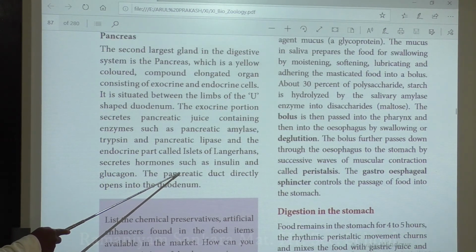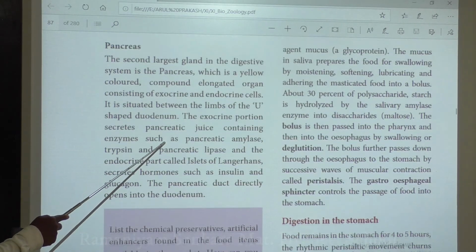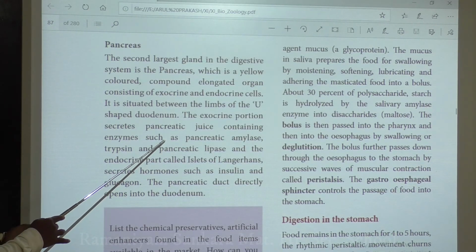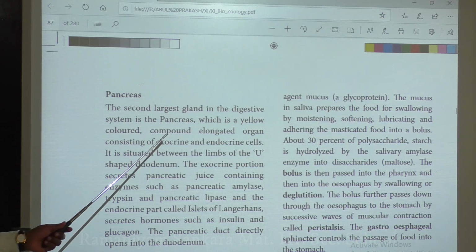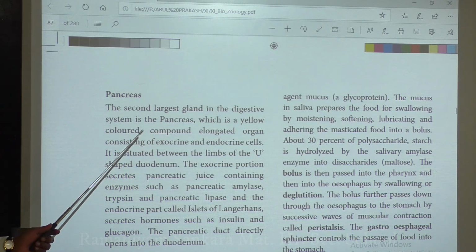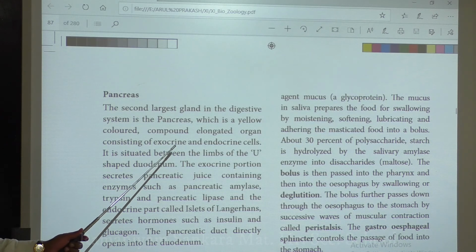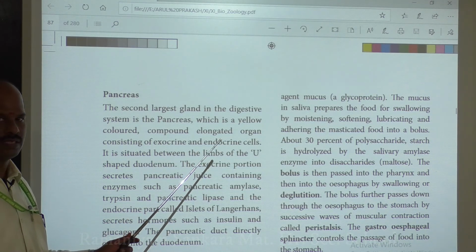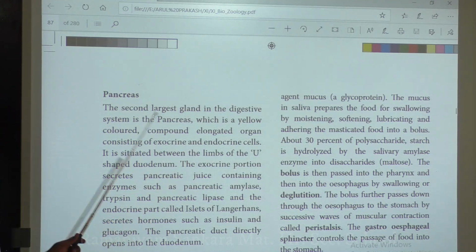The pancreas can produce exocrine and endocrine juices. The pancreas is basically a yellow-colored, elongated gland, and it is capable of producing both exocrine and endocrine cells. It has both kinds of cells, exocrine and endocrine. That is the main specialty of your pancreas.